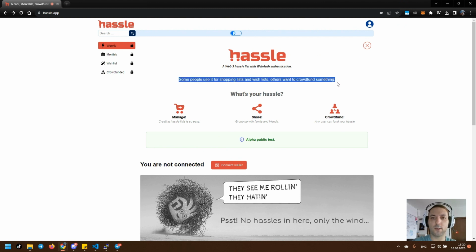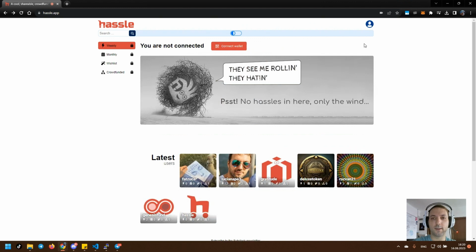The first screen shows a little bit of information when you visit it for the first time. And after you read this, of course, I don't want to see it anymore. So I'm just going to click X here and it's going to hide it from now on, right? And it knows that I'm not connected and there are no hassles in here. There are no items in the weekly category of hassles, right?